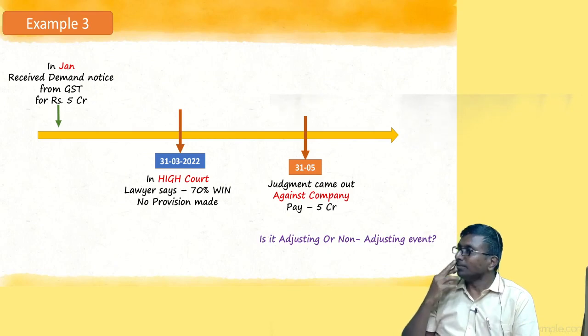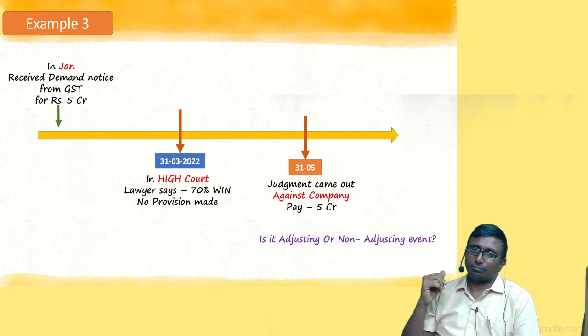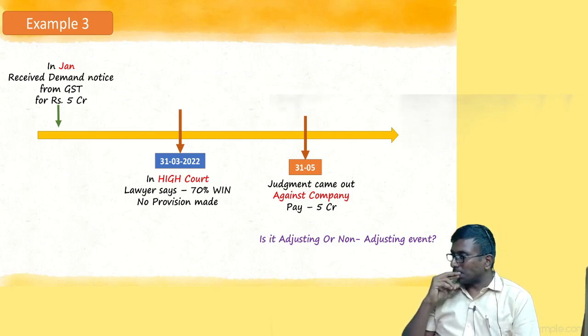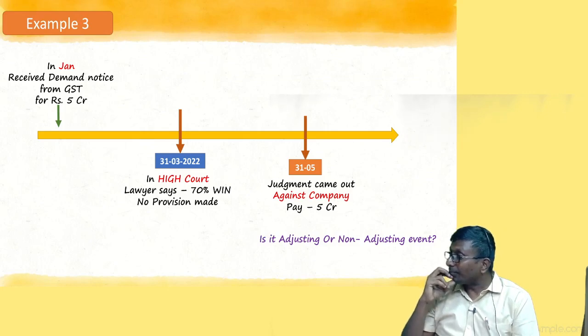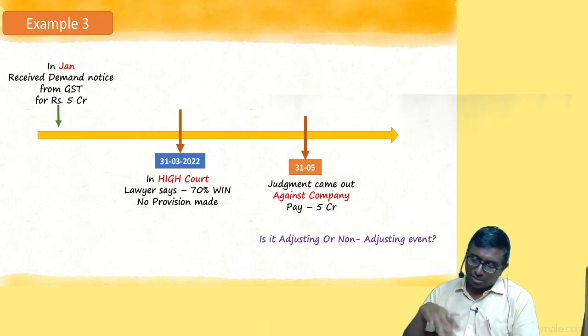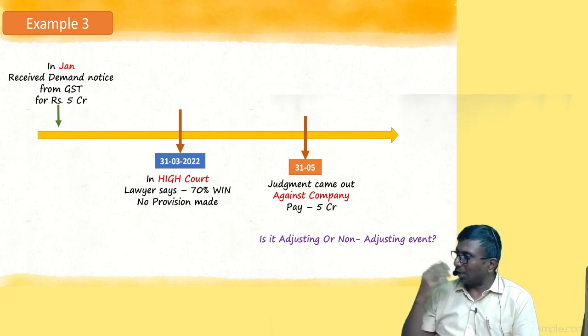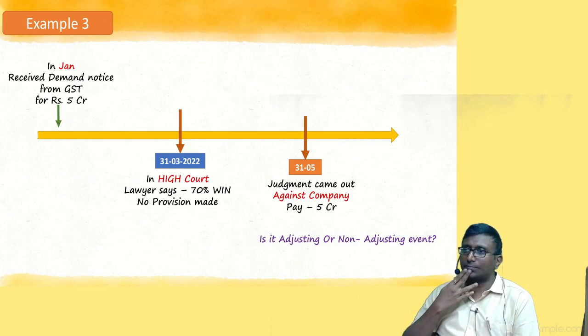Question normal. Adjusting, not adjusting. Seriously, why not adjusting? Clarity of something not existing on 31st March. That's why you are telling non adjusting. Okay, fine. Anybody would like to say existing with reason? All non existing?